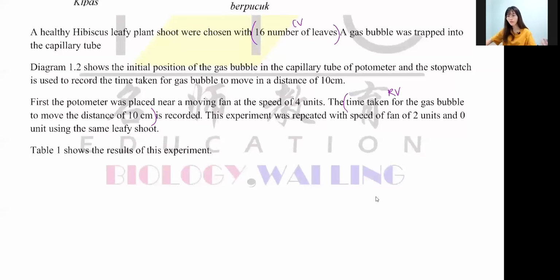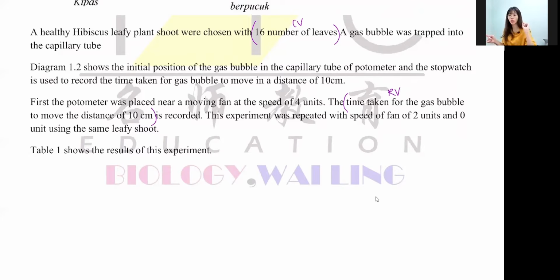So remember, what is the difference between ORV and RV? ORV is the one that you learn in your textbook. RV is the one you use in your experiment. I'm not saying that you don't learn experiments in your textbook. I'm just saying RV is the one that you use when you do an experiment. But ORV is the one that you learn in your textbook. For example, rate of whatever thing, vitamin C percentage, energy value, is the one that you learn in your textbook. So when you do the experiment, you have to use another way to do it. You cannot use rate, right? So this is the difference between ORV and RV, okay?